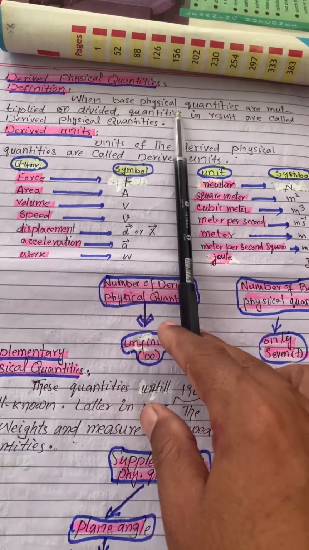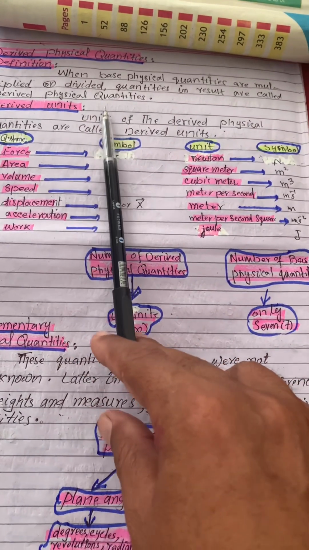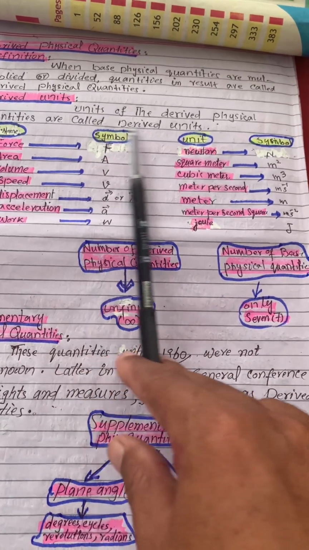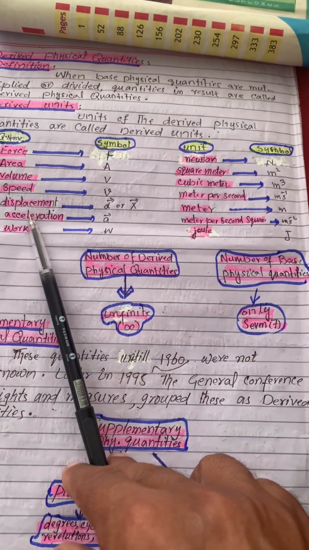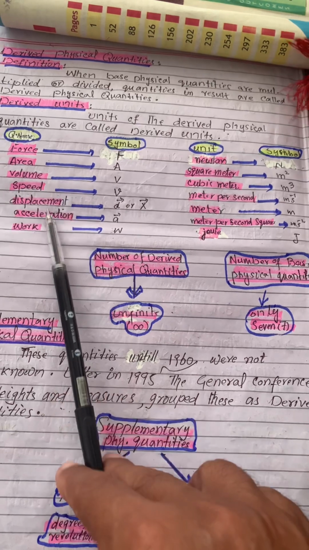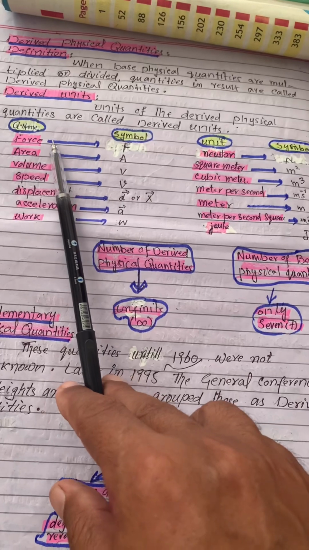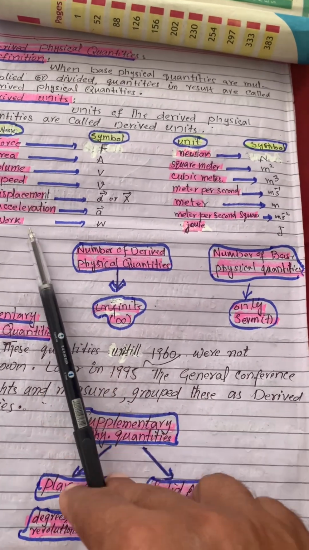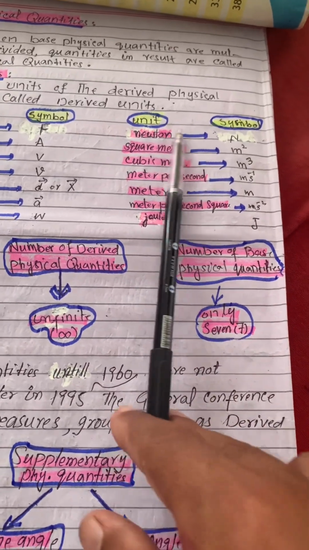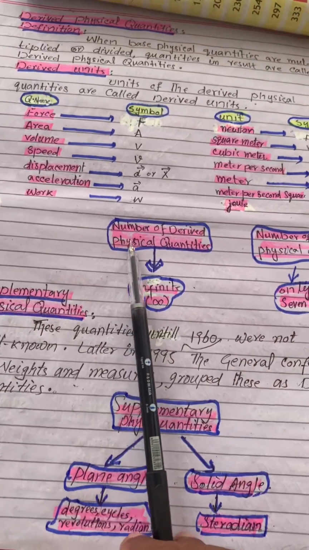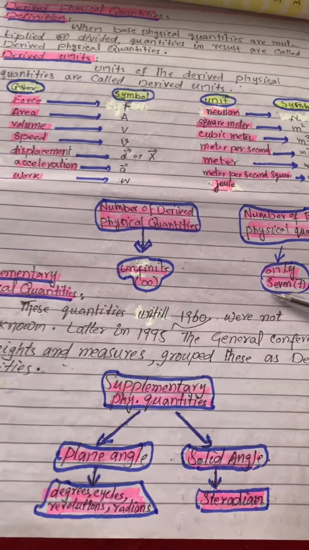Derived physical quantities: when base physical quantities are multiplied or divided, the resulting quantities are called derived physical quantities. The units of the derived physical quantities are called derived units. Now these are examples of derived physical quantities: force, area, volume, speed, displacement, and so on up to infinite. You can give examples of derived physical quantities. These are the samples, and these are the units for the derived physical quantities, such as force, area, volume, speed, etc. Now the number of derived physical quantities is infinite, while the number of base physical quantities is only seven.